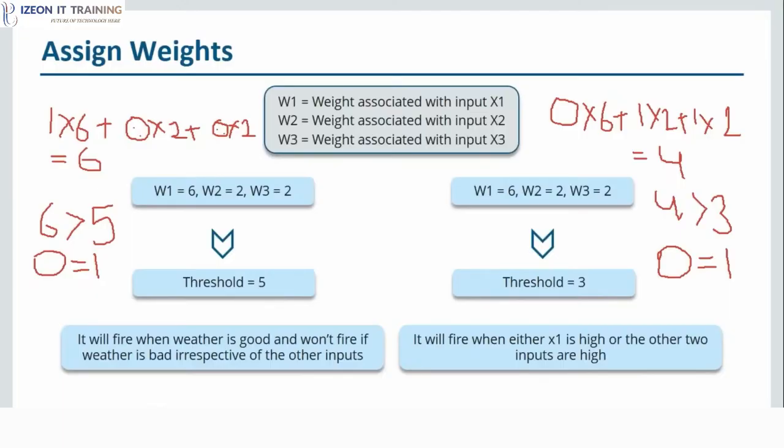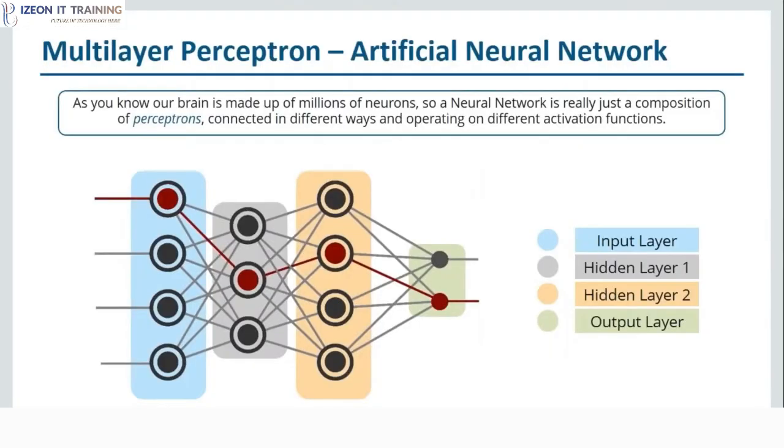But my aim is to make you understand that you can actually relate a real life problem to that of a perceptron. All right. And in real life, problems are not that easy. They are very, very complex problems that we actually face. So in order to solve those problems, a single neuron is definitely not enough. So we need networks of neurons. And that's where artificial neural network, or you can say multi-layer perceptron, comes into the picture. Now let us discuss that. Multi-layer perceptron or artificial neural network.